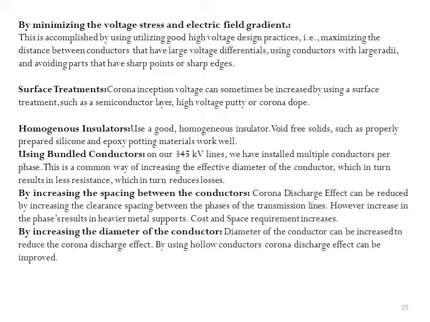The second one is surface treatment. Corona inception voltage can sometimes be increased by using a surface treatment such as a semiconductor layer, high voltage putty or corona dope. Then, homogeneous insulators: use a good homogeneous insulator. Void-free solids such as properly prepared silicone and epoxy coating materials work well.